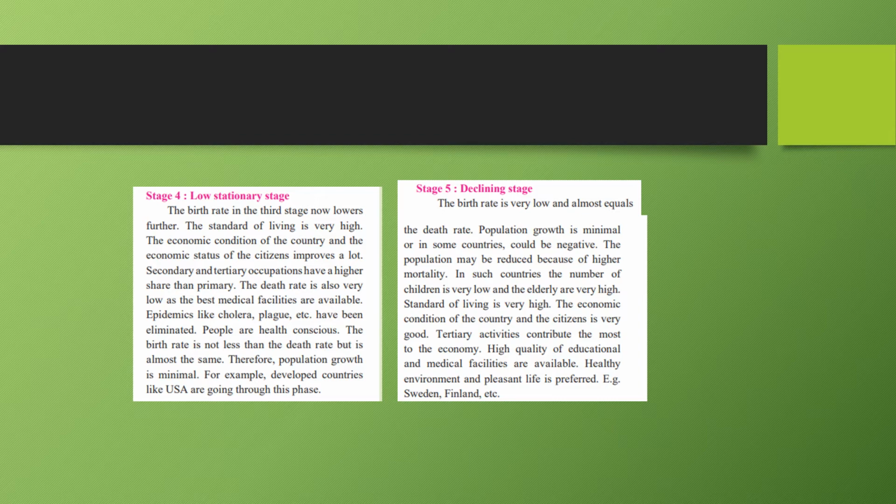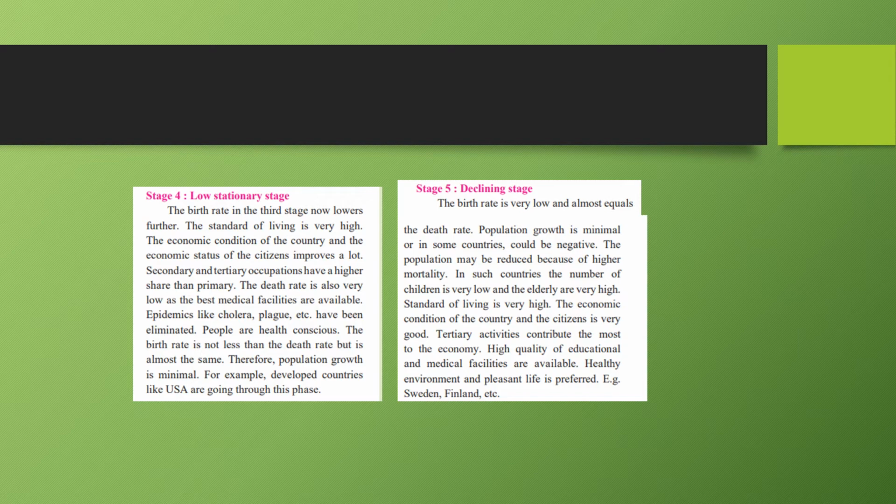There are better medical facilities, hence the death rates are also low. Epidemics like cholera and plague have been eliminated or are under control. People are health conscious in these countries. So countries like the USA are in stage 4, which is the low stationary stage.